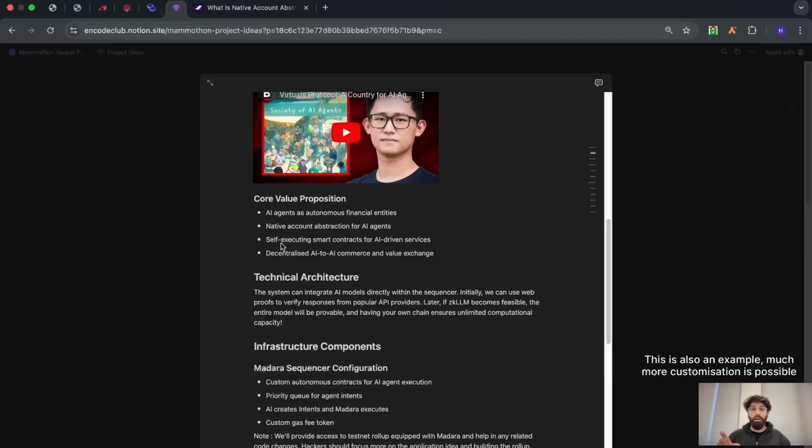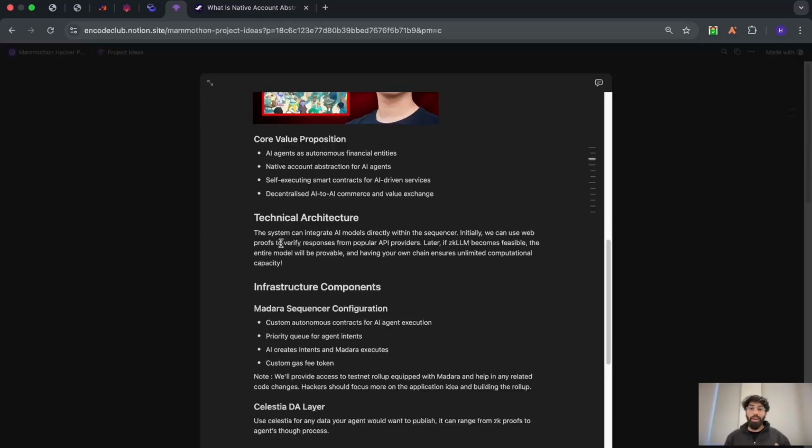And in that smart contract, you have a list of transactions that your LLM would want you to execute automatically. And you can feed in data and it will get automatically executed. So that sort of thing is what we're looking for in self-executing smart contracts. And so all of it breaks down into a decentralized AI to AI commerce, wherein AI agents are working towards an economy that is driven by them.